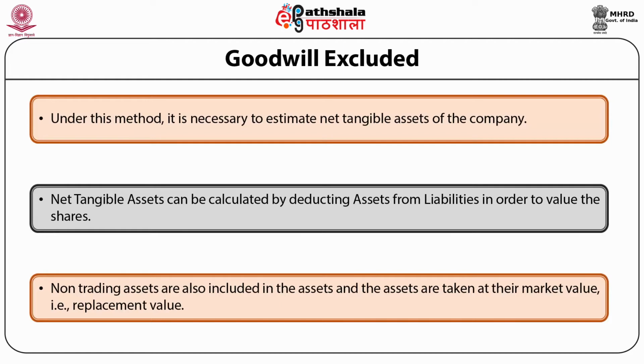If at the time of valuation there is an uncalled capital, that is, the capital which is not yet called by the company, then the uncalled equity share capital is added to the net tangible assets in order to value the shares as fully paid up.